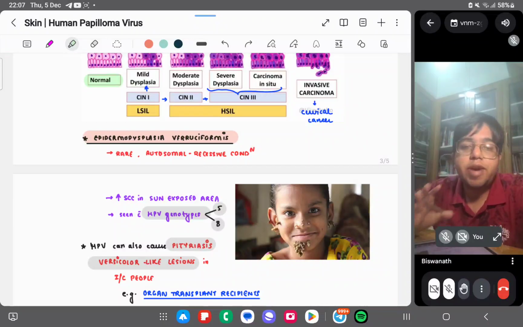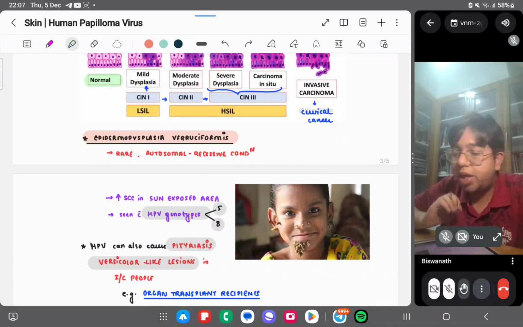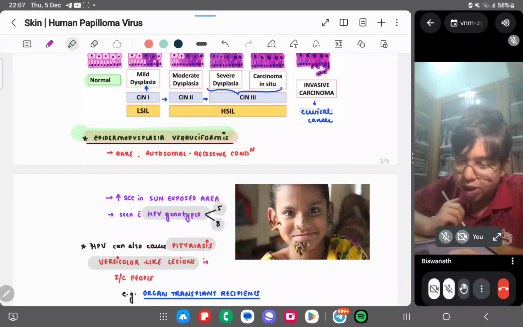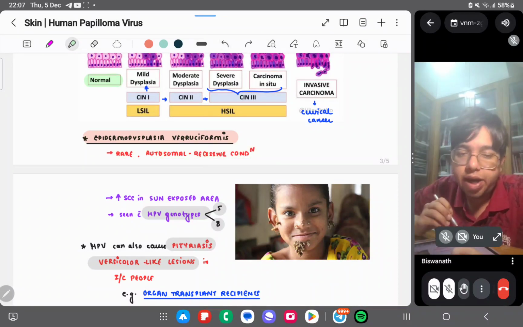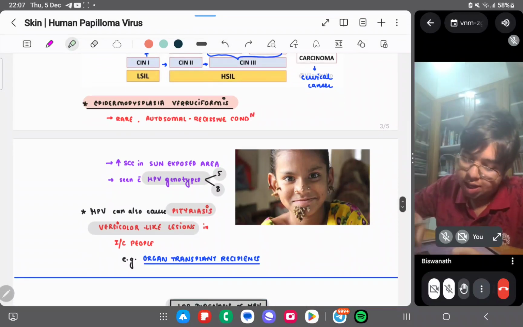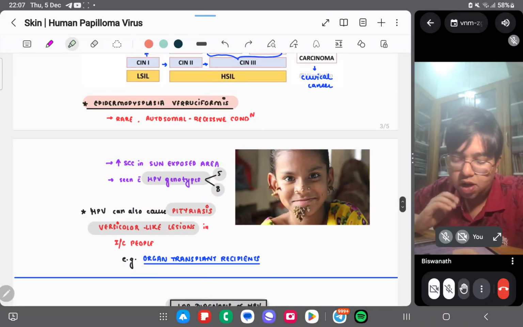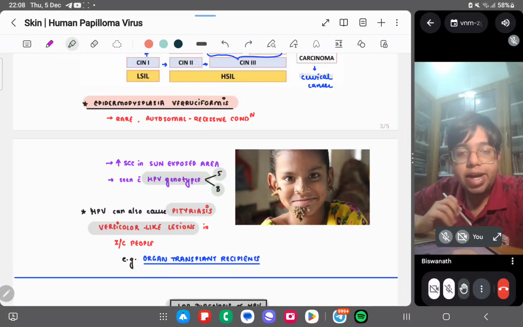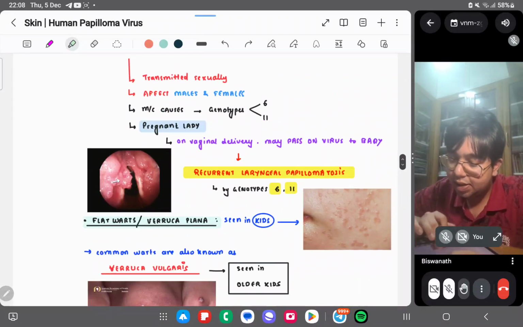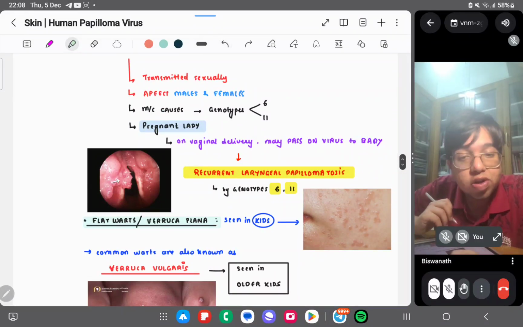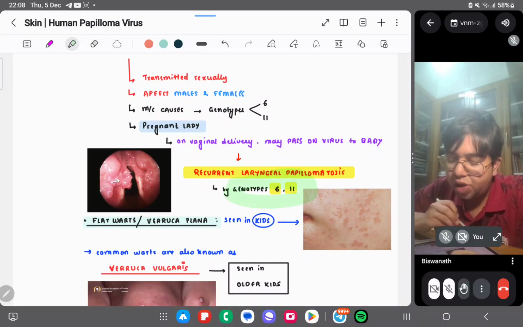HPV is an important virus. Please do pay attention to my words. So epidermodysplasia verruciformis is a rare autosomal recessive condition, with increased risk of squamous cell carcinoma. This is seen with genotypes 5 and 8. Verruca plana and recurrent laryngeal papillomatosis, this is seen with genotypes 6 and 11.